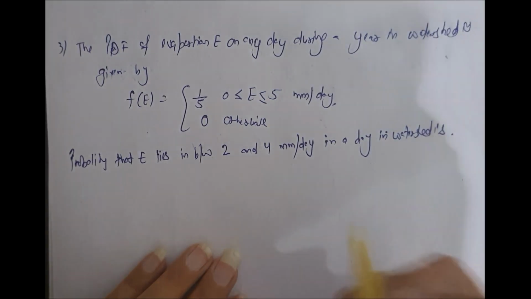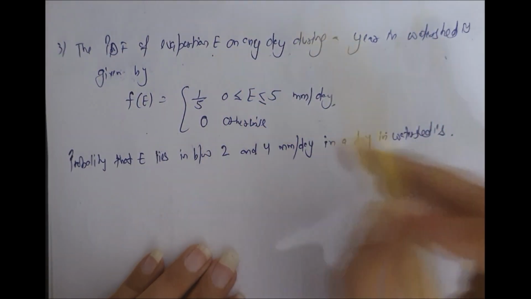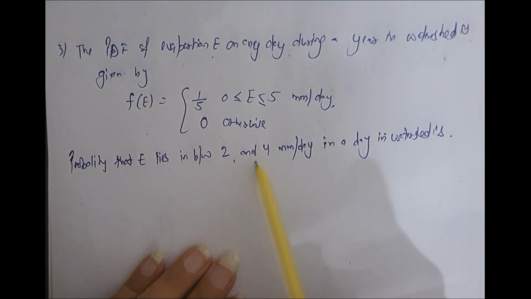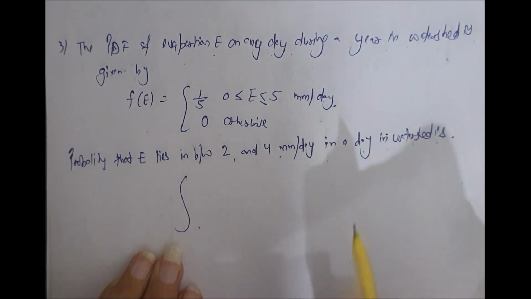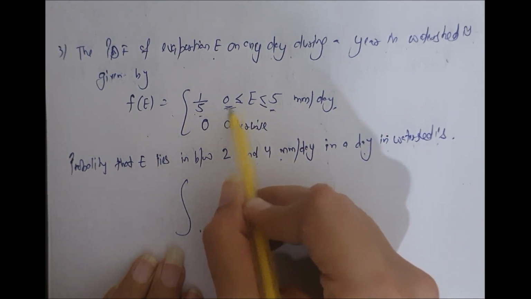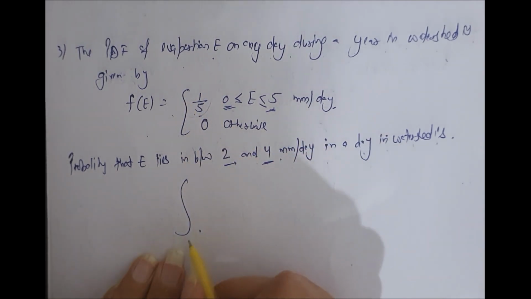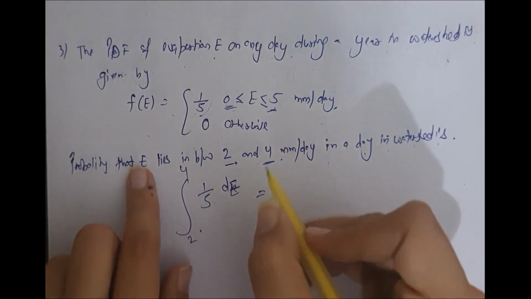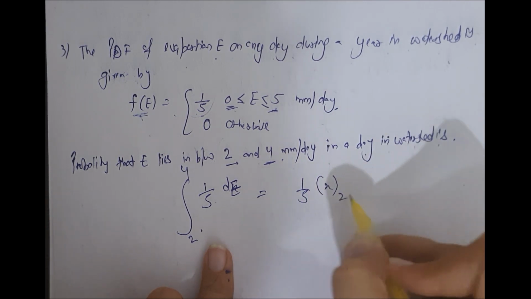Now another question. The PDF of evaporation E on any day during a year in a watershed is given by this function. The probability that E lies between 2 and 4 mm per day in the watershed is? Now we have to find the probability from the PDF. This is the function from 0 to 5. If this is the function from 0 to 5, then from 2 to 4 this will be the function also. The integral of f(E) dE, because this is given in the form of f(E). Now solve it. This is really easy.